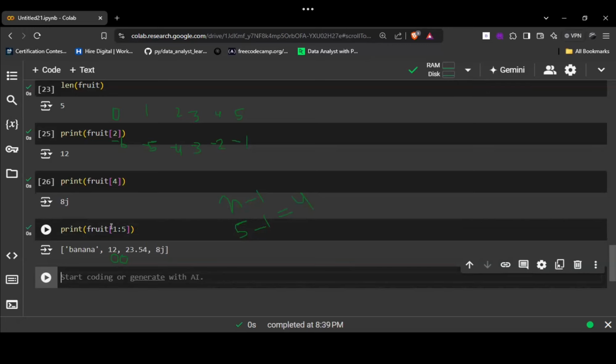Understood now? Is there any doubt in this? Yes, sir. Clear with this, Rahul? Yes, sir. Now I'm supposing everyone is clear with this, right? Now I'm moving ahead. Guys, if you still have doubts, you can ask.